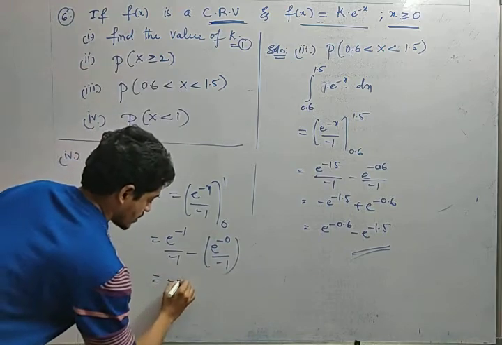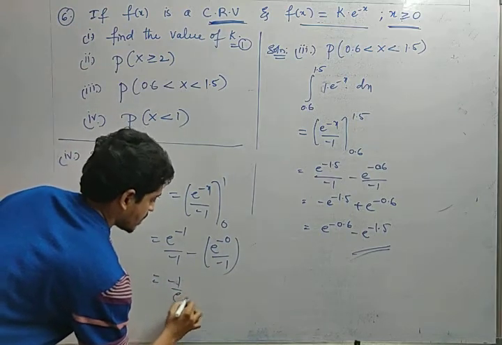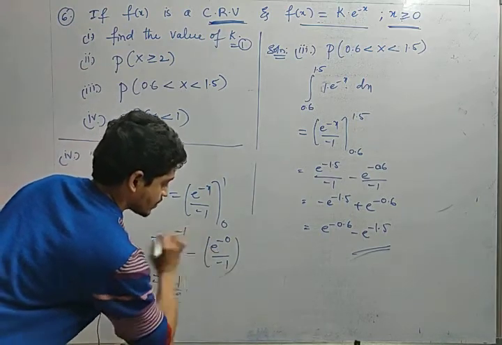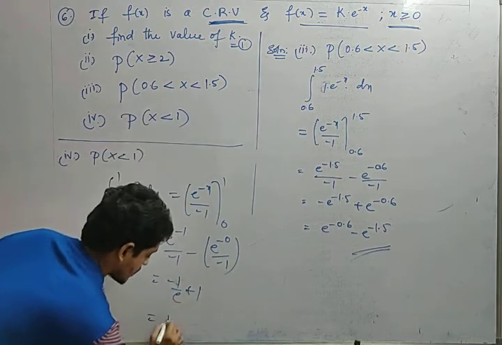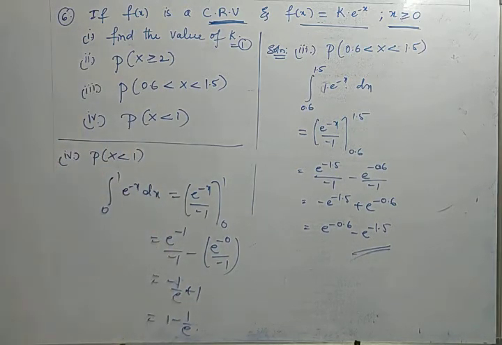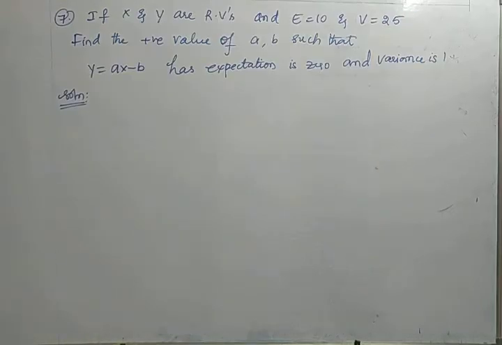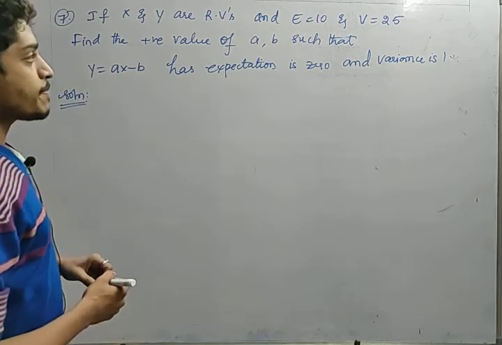So minus e power minus 1 means 1 by e, minus into minus plus, this value is 1 plus 1. So answer is 1 minus 1 by e. Right? So this is the way we need to proceed with these type of problems. Okay friends, next one. So next question friends,